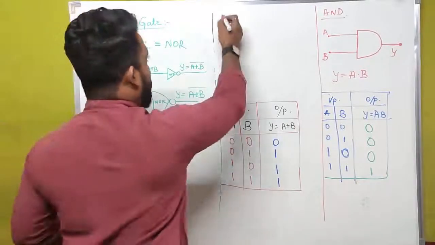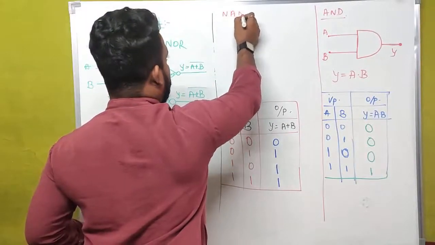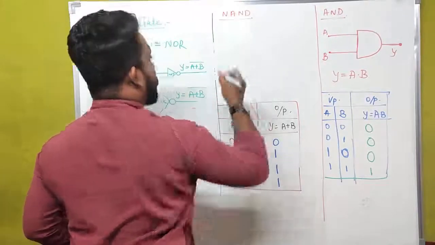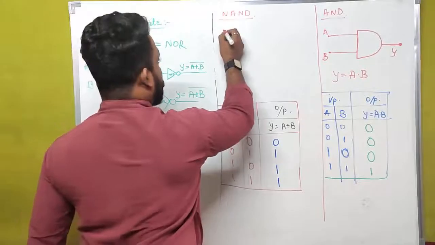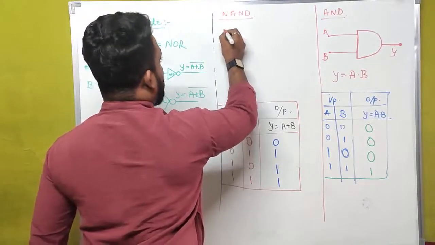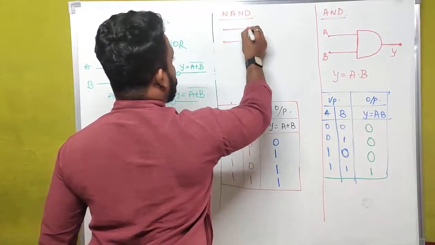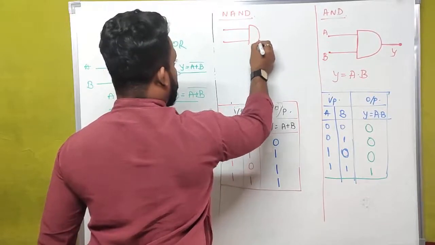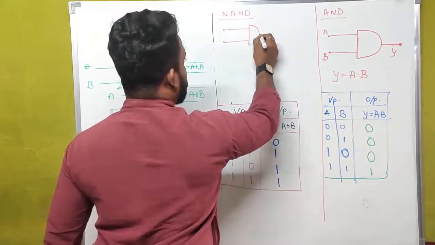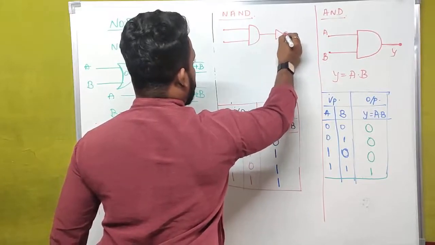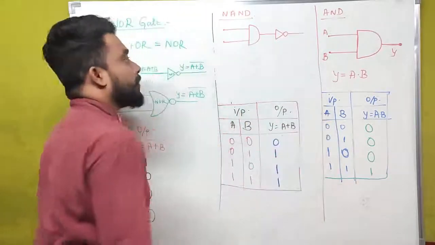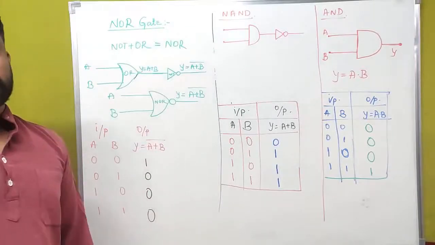In case of a NAND gate, the symbolic representation is the combination of an AND gate with a NOT gate. The output has to be connected to the input of a NOT gate.